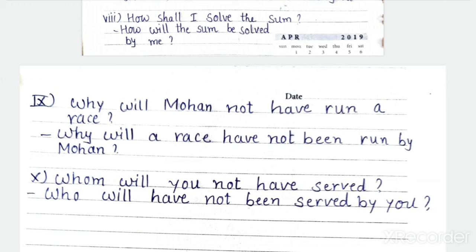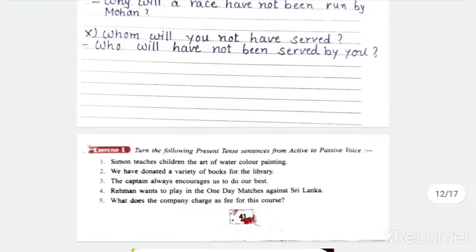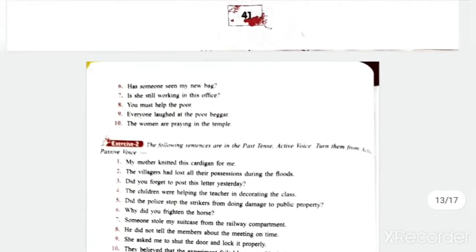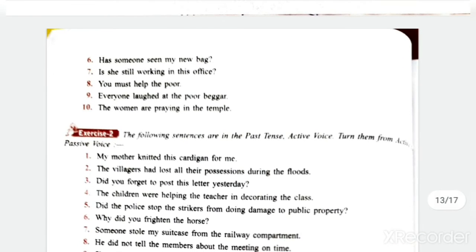Whom will you not have served? Whom will have not been served by you? Okay, understood? Now this exercise is done. I told you that we will do exercise 1, 6 to 10 sentences afterwards. Okay, so let's start exercise 1 sixth sentence.